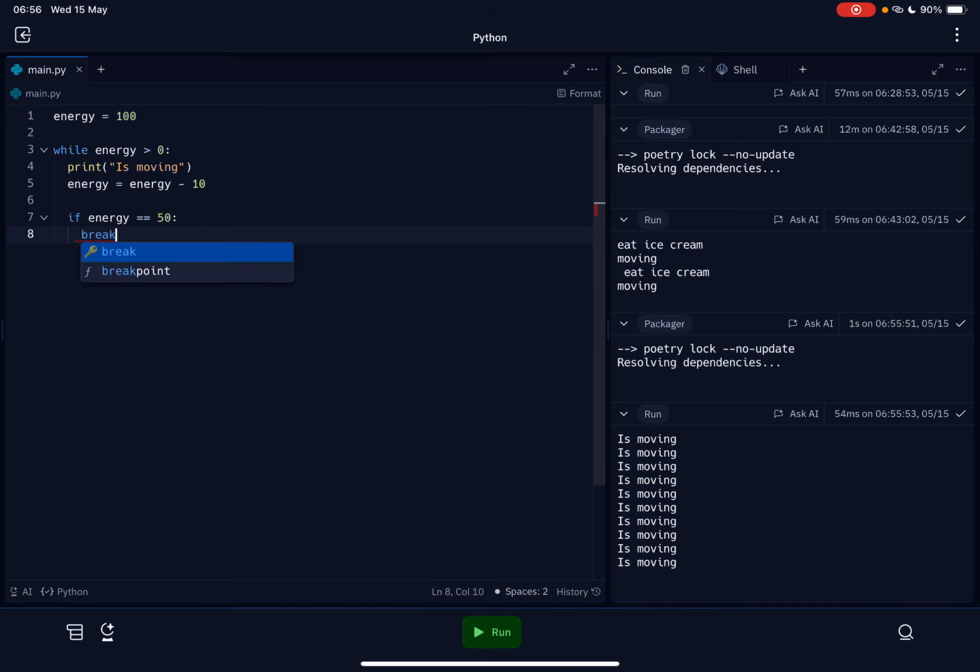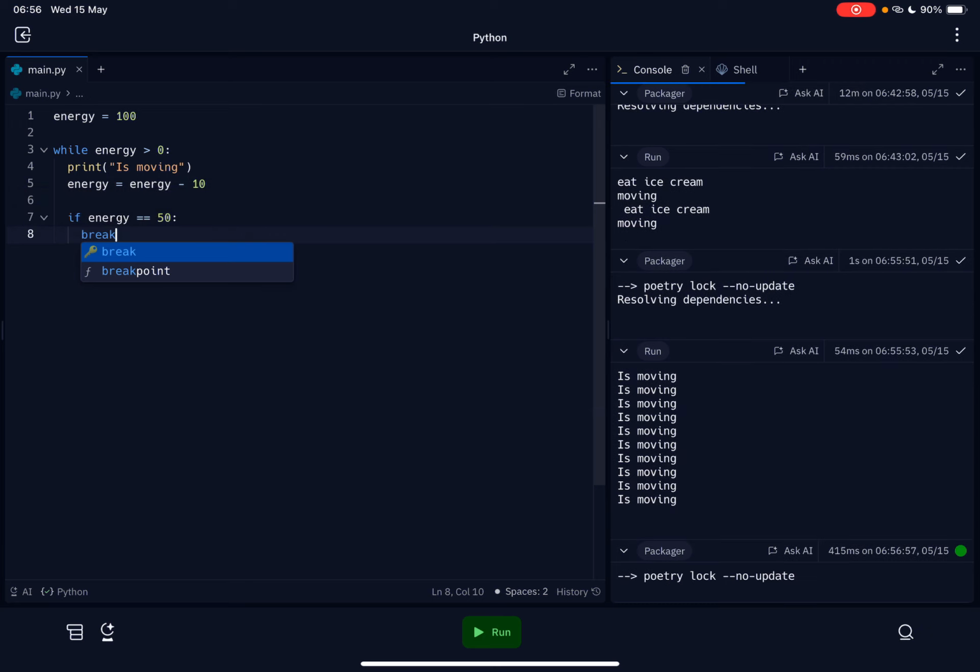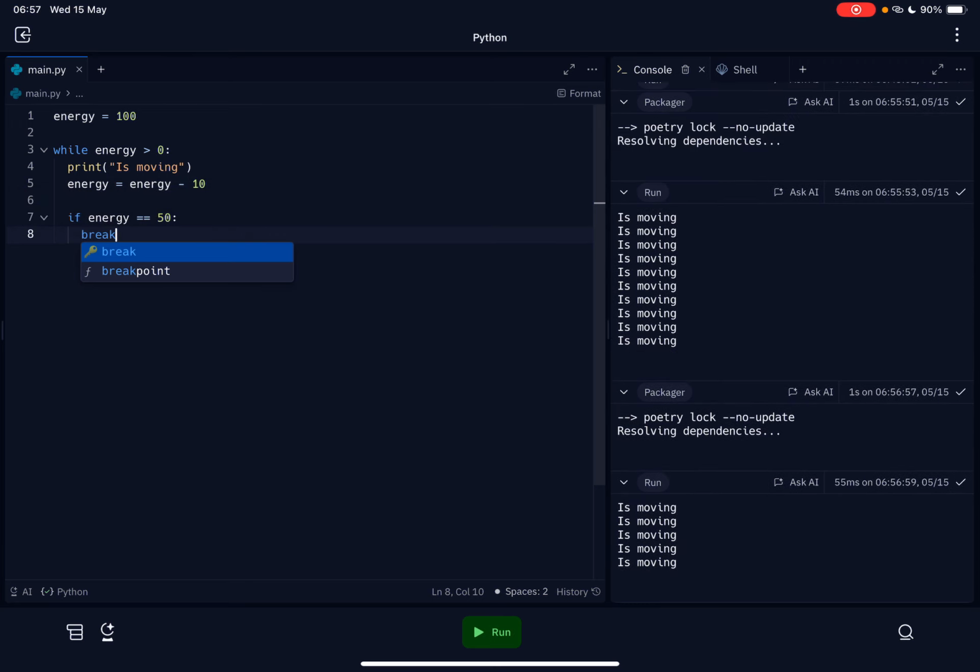So what will happen is that instead of us seeing all of these is moving 10 times, we won't see it that often. Let's click run now. And as you can see, we only see it 5 times, because once energy got to 50, we just told the while loop to stop. That is what break is used for.